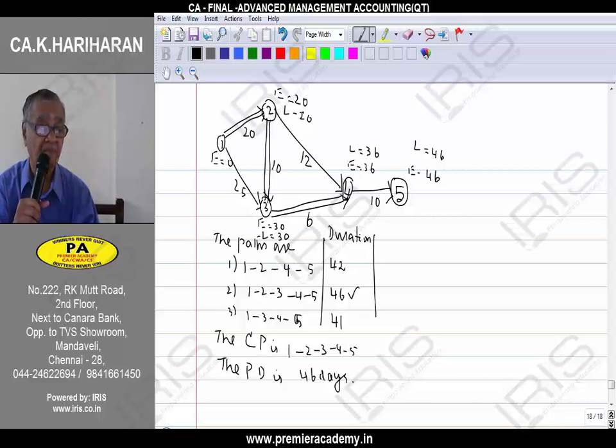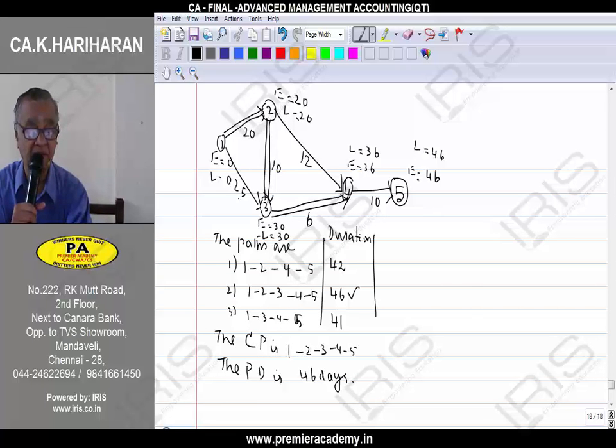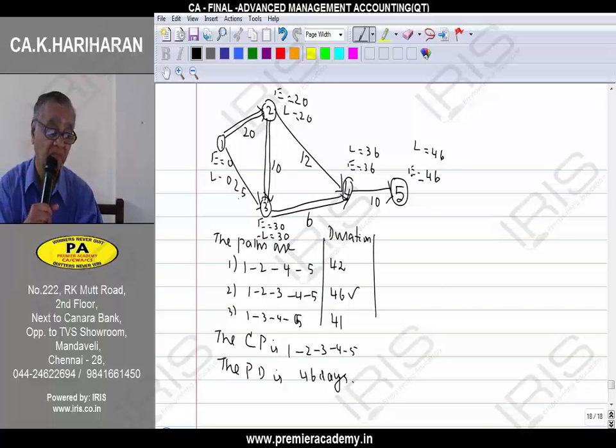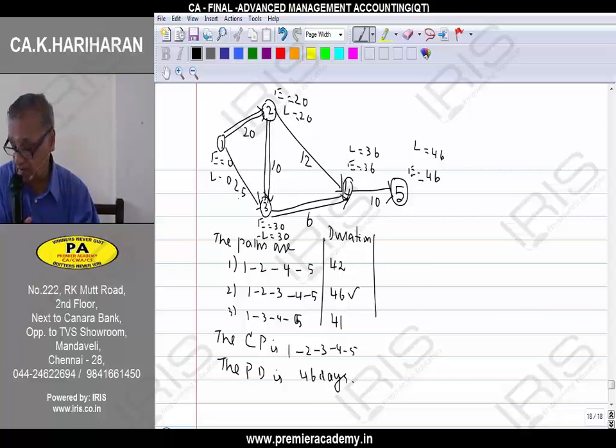At 1, again there are two possibilities. 30 minus 25 is 5. 20 minus 20 is 0. Always L must be 0, and E must be 0 at the starting point. Similarly, E and L must be the same at the finishing point. So we are able to write down the total float for every one of these activities.